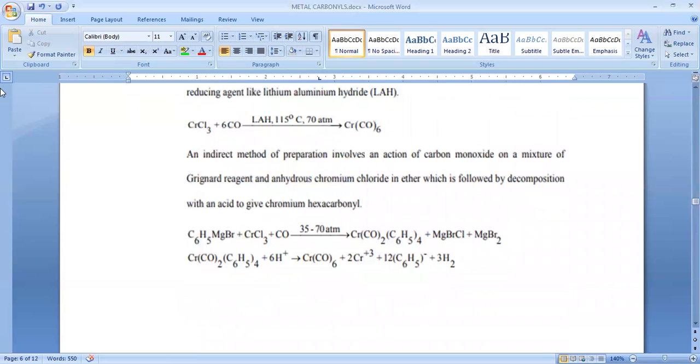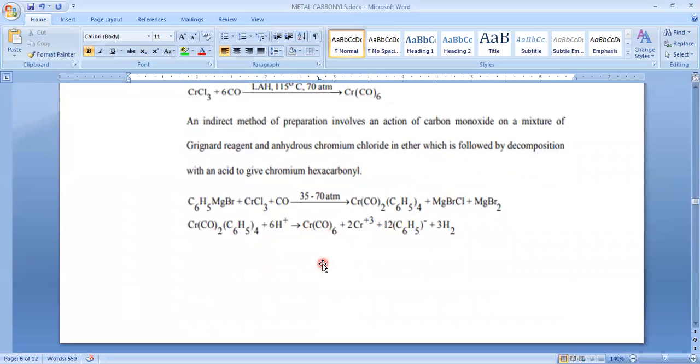And there is another indirect method. Here we are using RMgX, and along with carbon monoxide we are adding one more reagent, that is the Grignard reagent. So you can replace lithium aluminum hydride with a Grignard reagent, that also gives this type of complex, and it is unstable, and further on acidification, that will give our desired one.